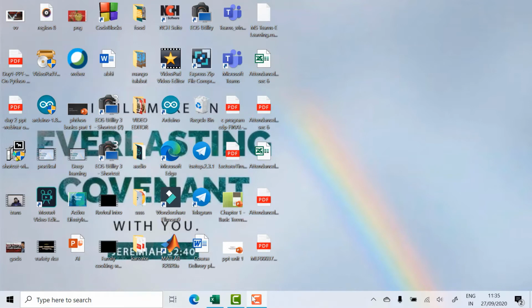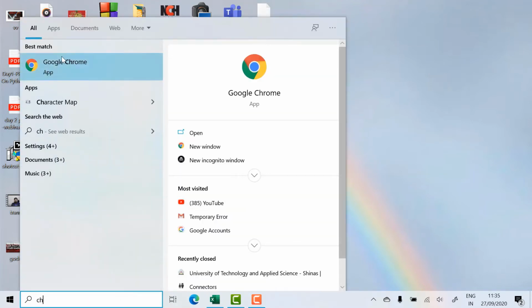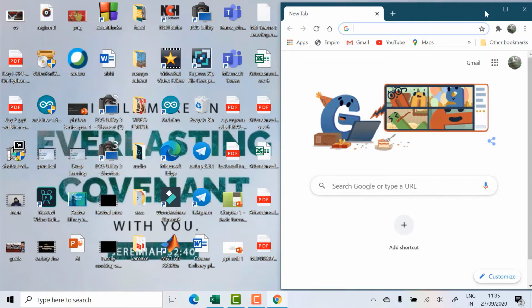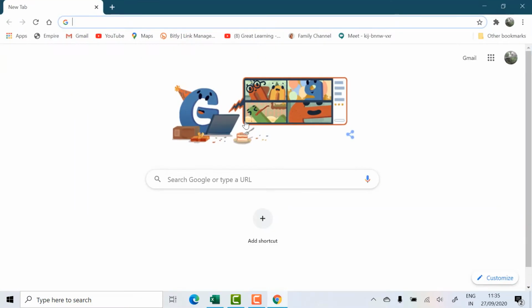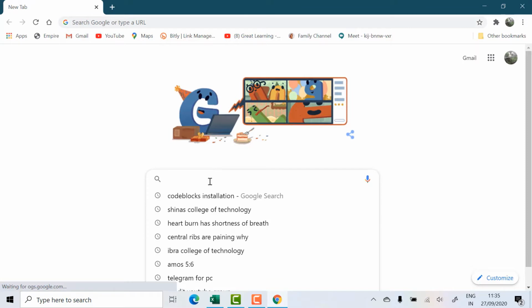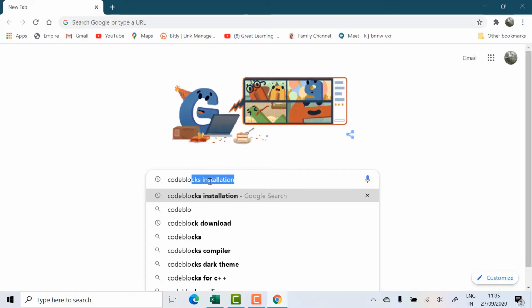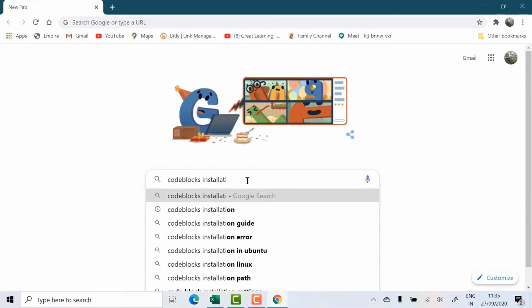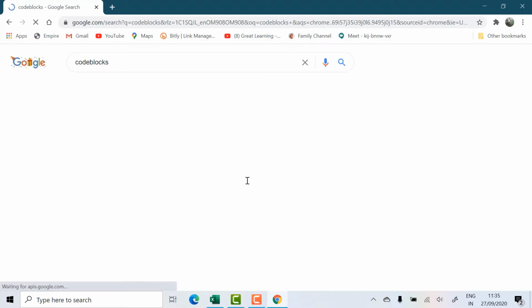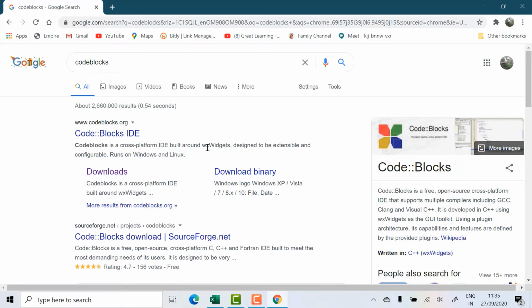So first, as usual, you have to open Google Chrome. Once you open Google Chrome, you type here Codeblocks and press enter, and go for the first one, Codeblocks.